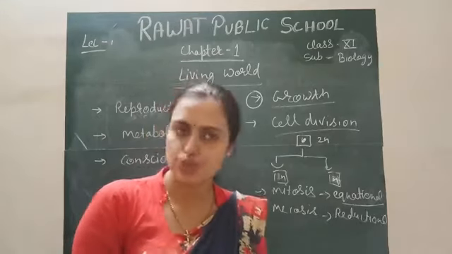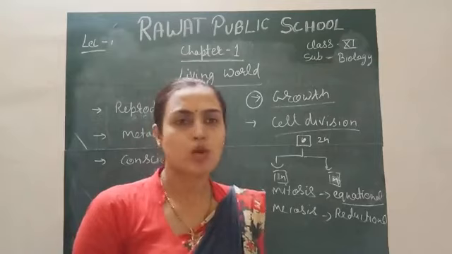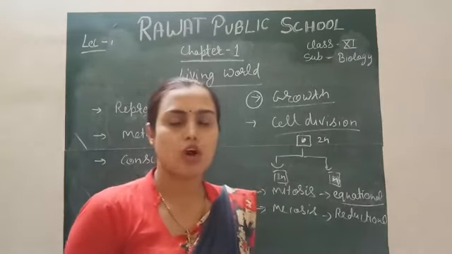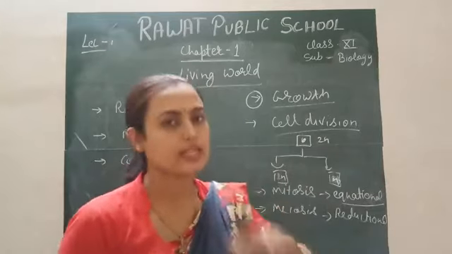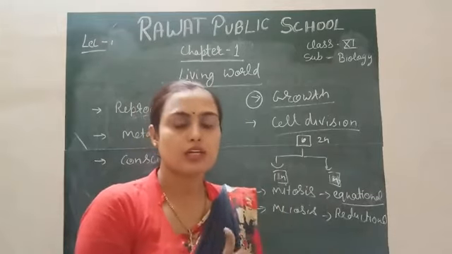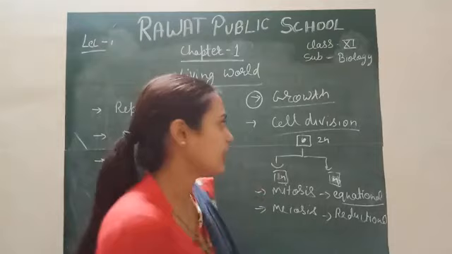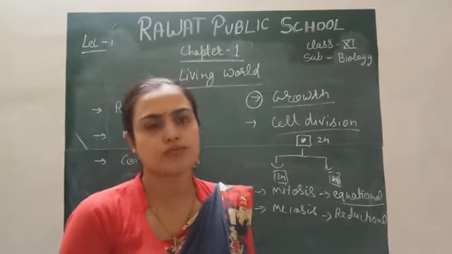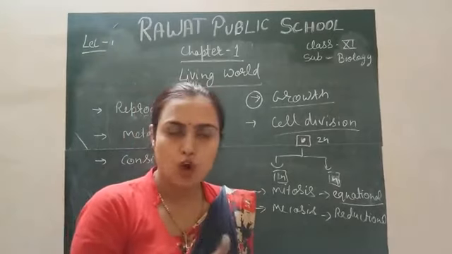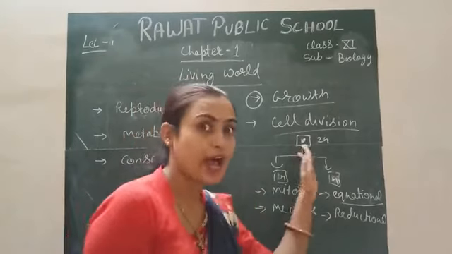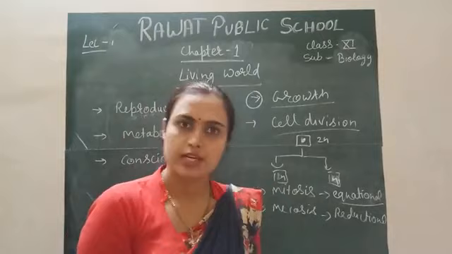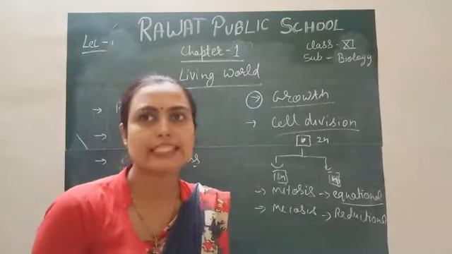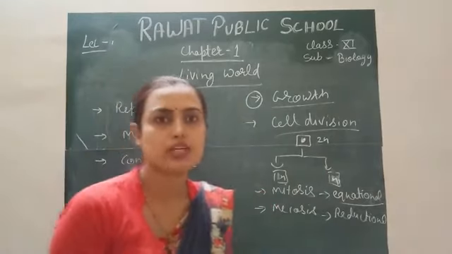So mountains show growth, but they are non-living because cell division does not occur in non-living objects as in living ones. The living organism has the capability of cell division; a non-living object does not, right? So that's why we cannot say that mountains are living.